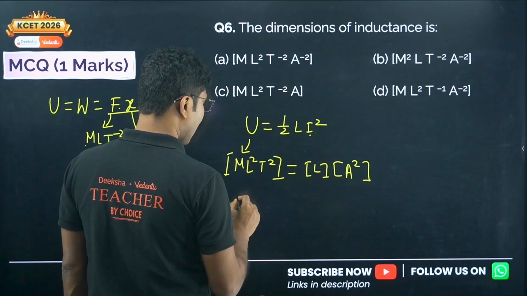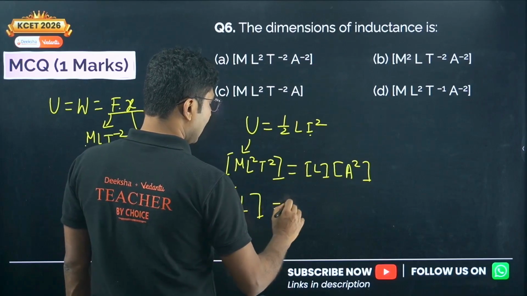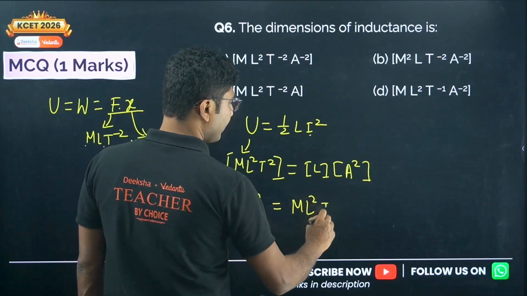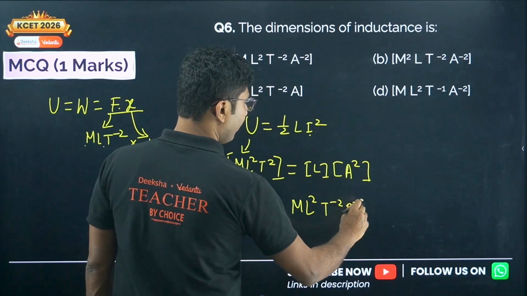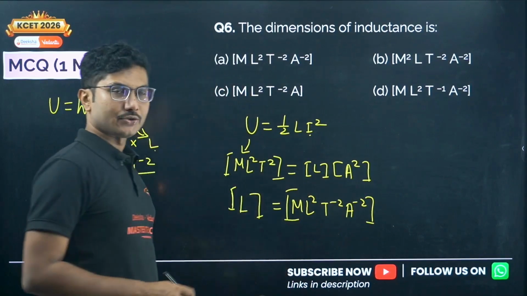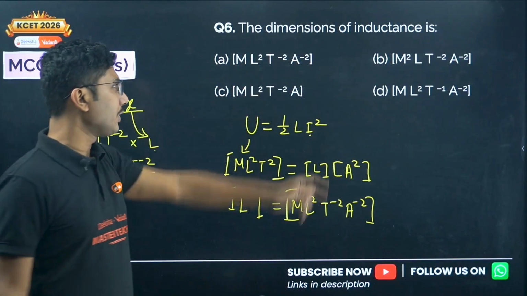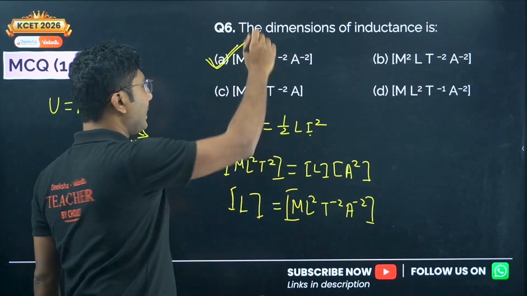Now you can find the dimension of L. So dimension of L is given by M L squared T to the power of minus 2, A to the power of minus 2. This A squared comes to the other side and becomes A to the power of minus 2. So the correct answer is M L squared T to the power of minus 2 A to the power of minus 2. Option A is correct.